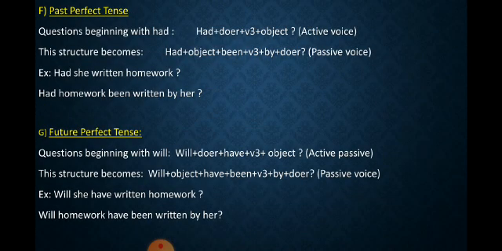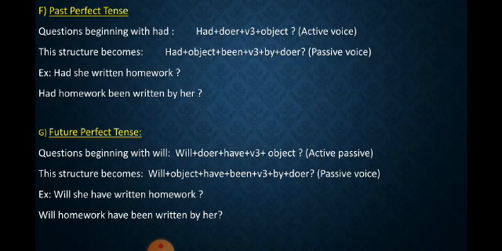Now past perfect tense. So questions beginning with had, right? The structure of active voice: had plus doer plus v3 plus object, because we are talking about past perfect. Clear? So this structure becomes had plus object plus been plus v3 plus by plus doer. So it's a structure of passive voice.